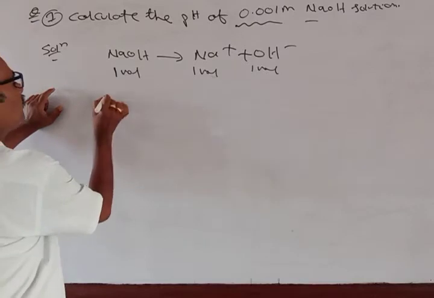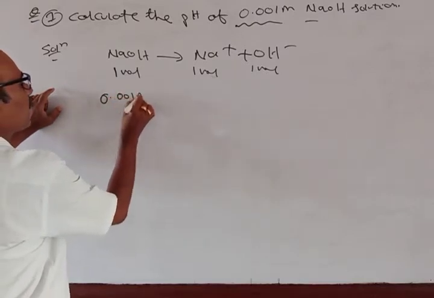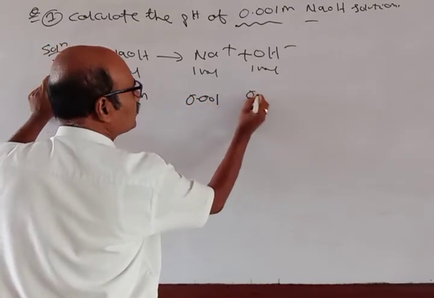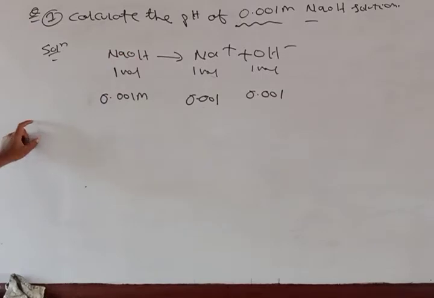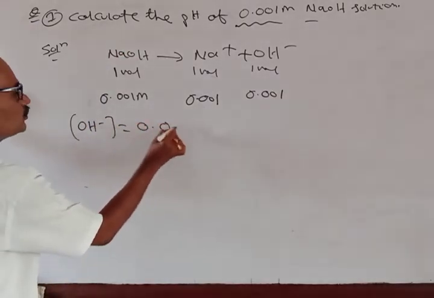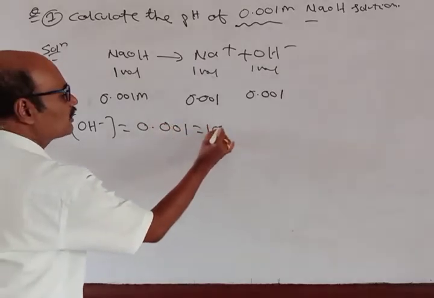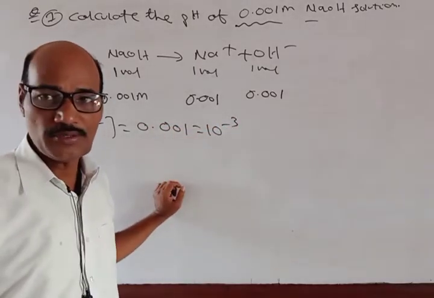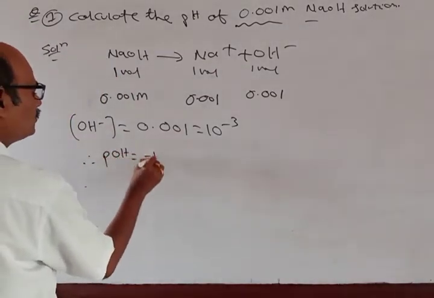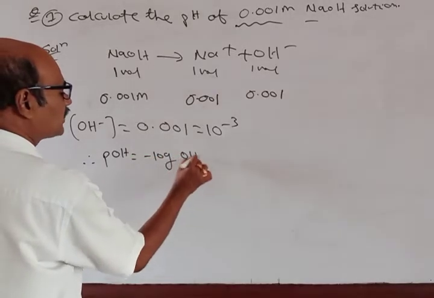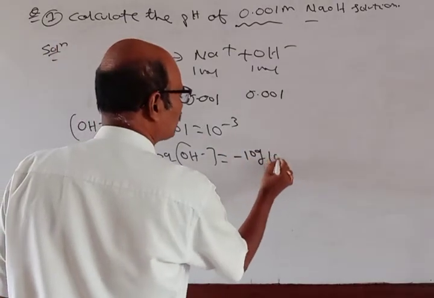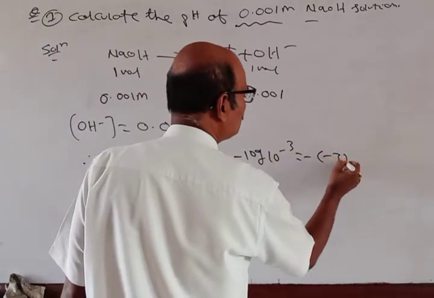So here 0.001 M NaOH, I will get 0.001 M OH minus. So OH minus ion concentration is equal to 0.001, equal to 10 power minus 3. Therefore pOH is equal to minus log OH minus ion concentration, equal to minus log 10 power minus 3, equal to minus into minus 3 log 10.